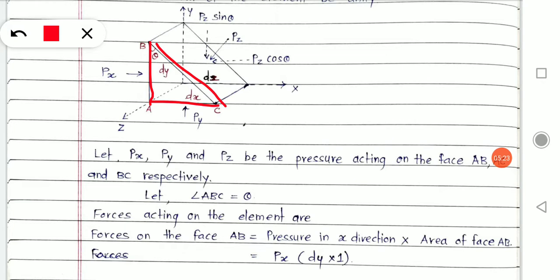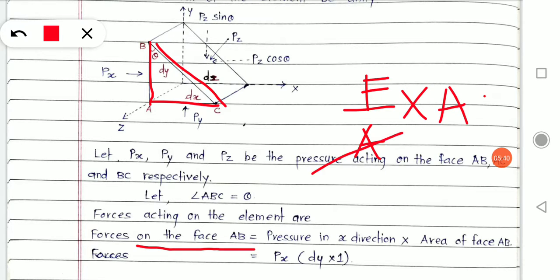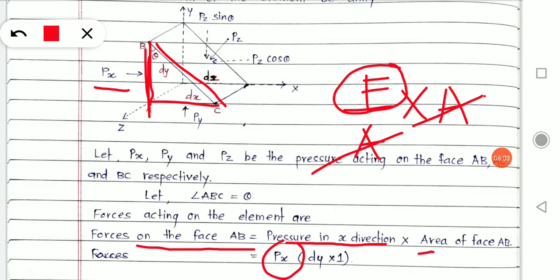converted into forces. So the force on face AB will be equal to, what is pressure? Pressure is force per unit area. If we multiply it with its actual area, the area will get cancelled, and whatever remains will be a pure force, and that's what I am doing over here. To calculate the force acting on AB, I take the pressure on it in the x direction, which is Px, and multiply it with the area of face AB.